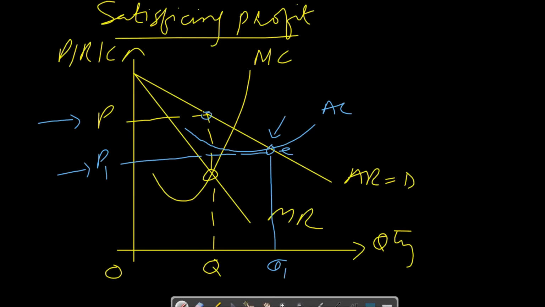So if any firm sets any price between P and P1, that will be a satisfying price. This price will satisfy all stakeholders, and the firm will earn a reasonable profit which is sufficiently satisfying to all types of stakeholders.